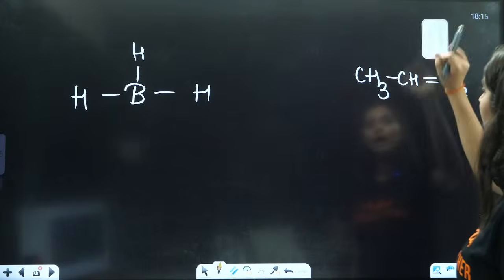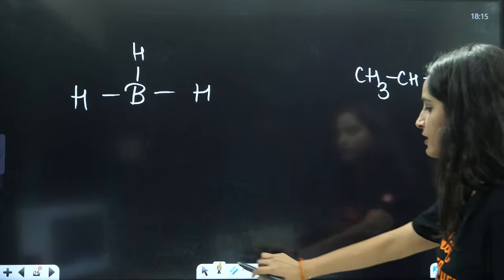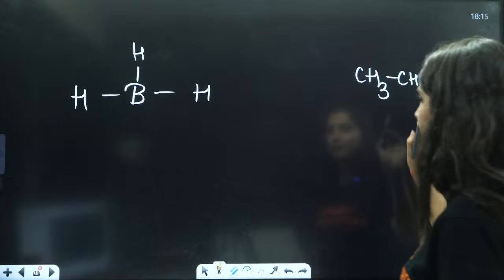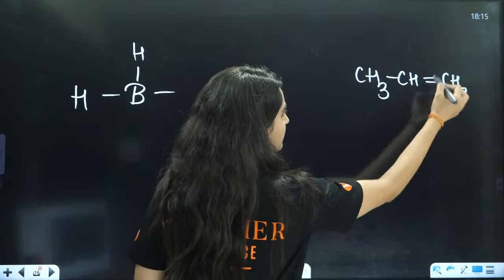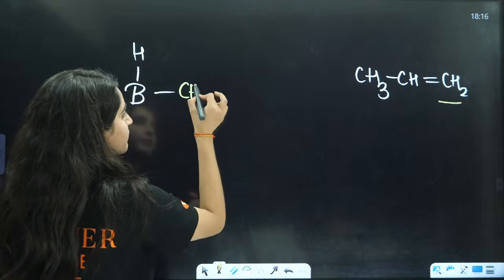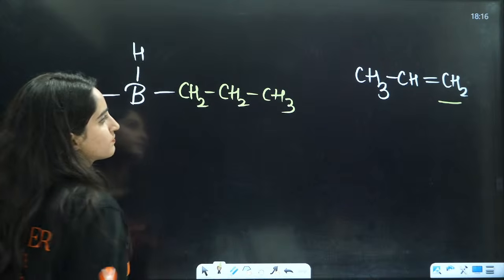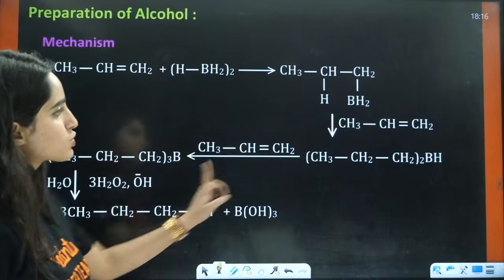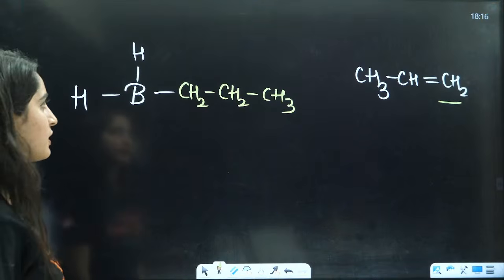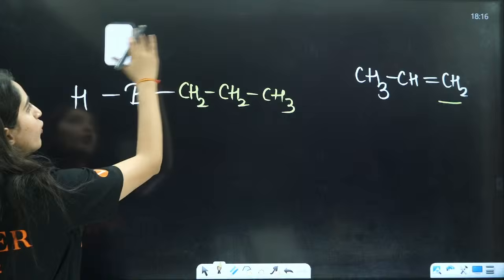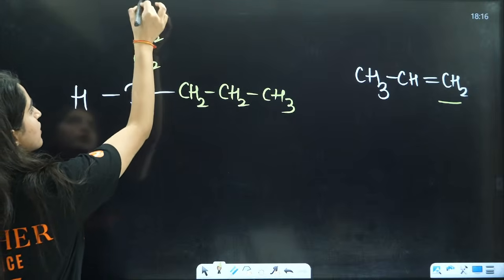When the bond breaks, they will replace this hydrogen with this part, this CH2 will get replaced here. This will be CH2, CH2, CH3, like this. This is what you have formed here. Again, one more molecule will react here. This will be CH2, CH2, CH3.